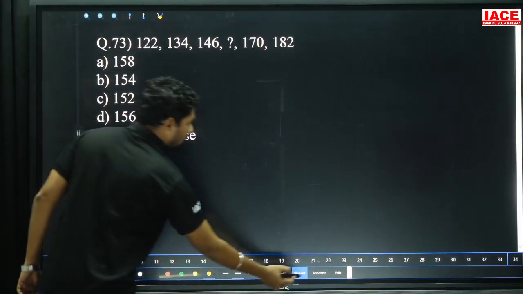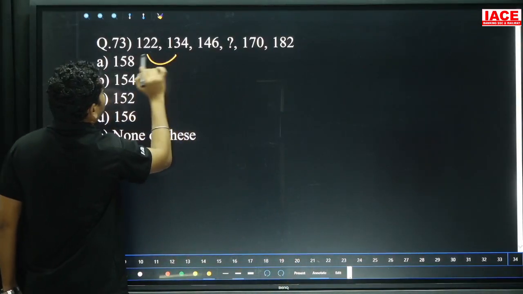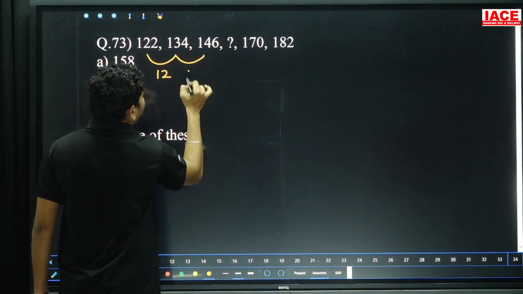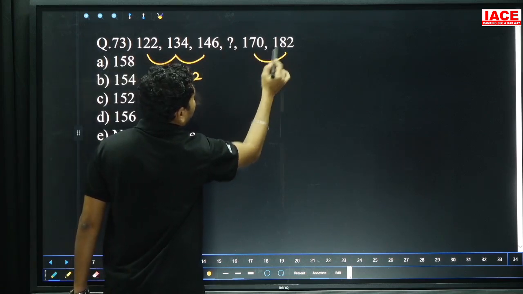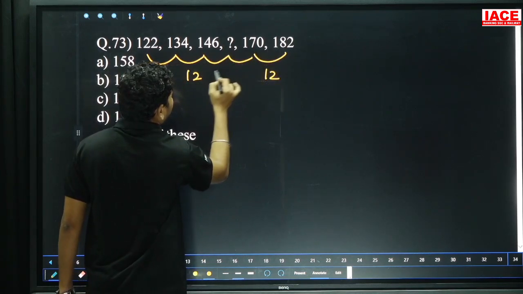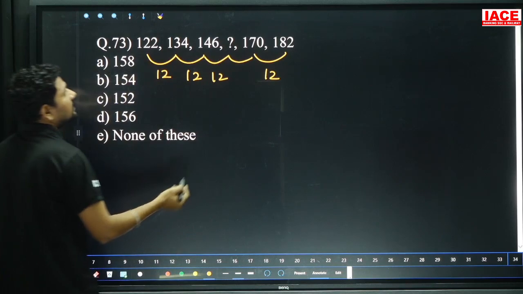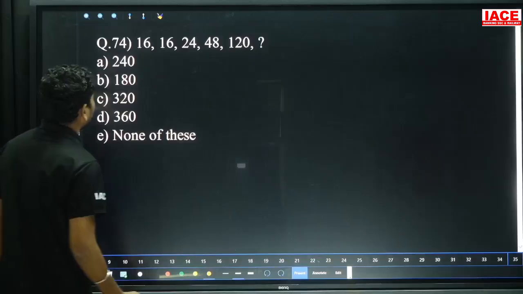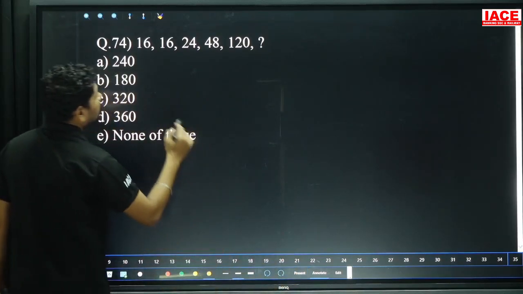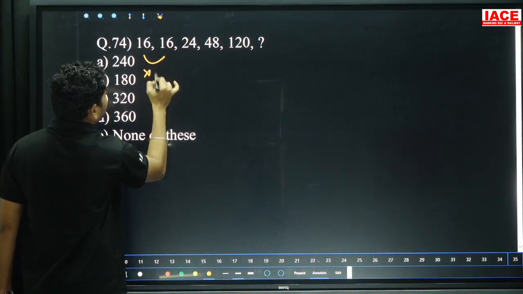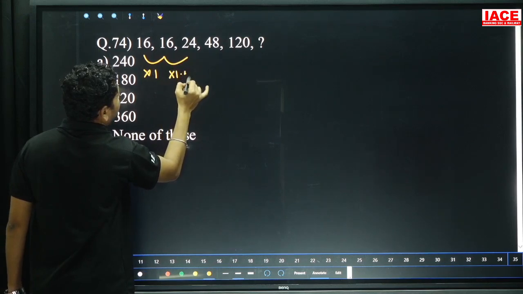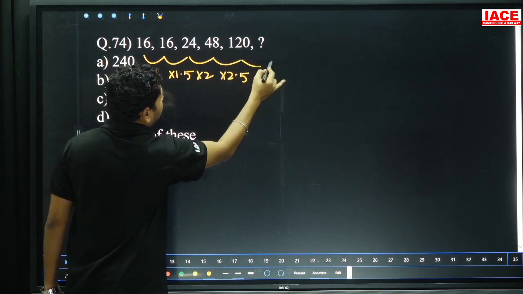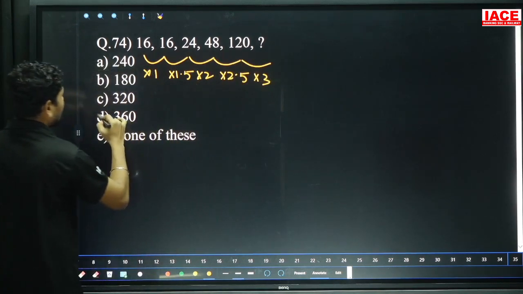Next, 122 and 134, here also take the difference. 122 becomes 134 means difference is 12, 134 becomes 146 means difference is 12, 170 to 182 is also difference 12, that means nothing but we are always adding 12. 146 plus 12 is equal to 158, option A. Next, 16, 16, 24, 48, 120: 16 into 1, here 16 into 1.5, here into 2, and here 2.5. Next we should multiply into 3, 120 into 3 is 360, option D.